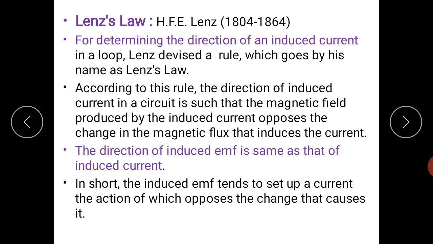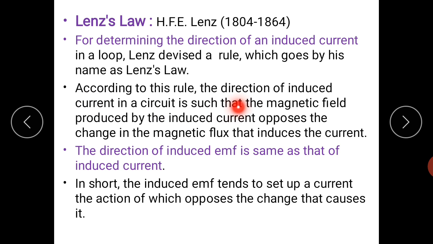The very important law here is Lenz's law. Now see, we have started this chapter with Faraday's laws of induction, but one law is about the production of induced EMF and the second law is about the magnitude of induced EMF, but no other law has given us the direction of the induced current which is produced. Now Lenz came forward and he gave the knowledge about how to determine the direction of induced current in a loop. So Lenz devised a rule which goes by the name of Lenz's law.